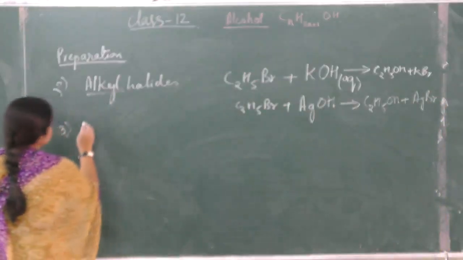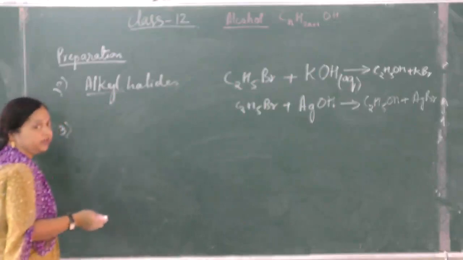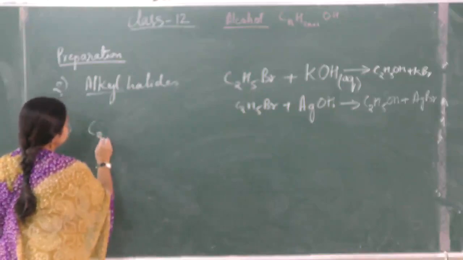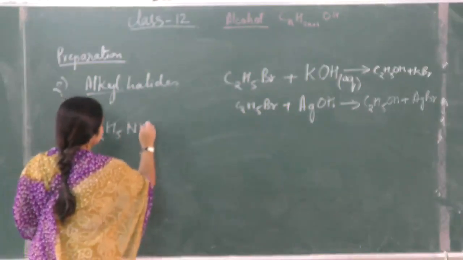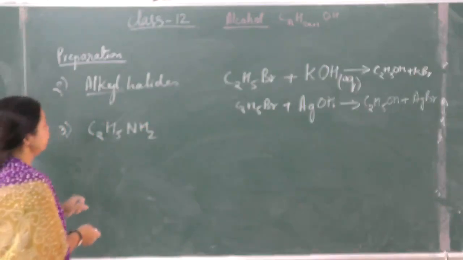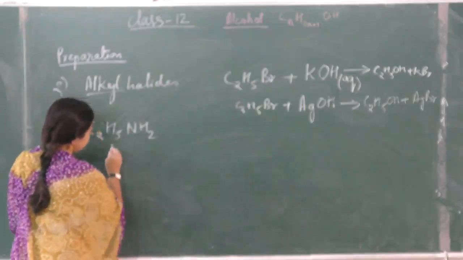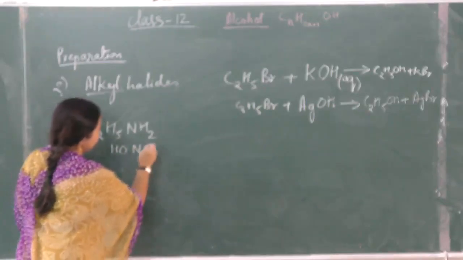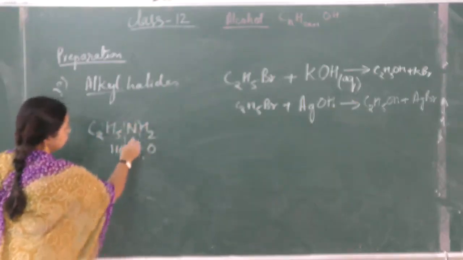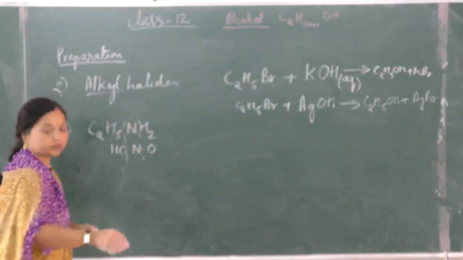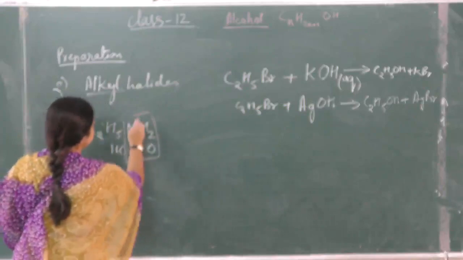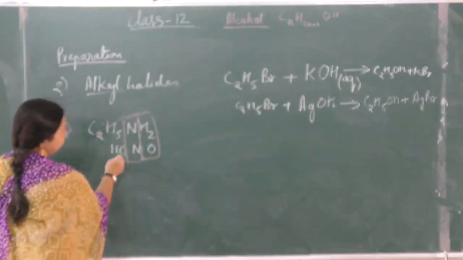Another is from amines, primary amines. Let's take an amine, C2H5NH2, a primary amine, and it is treated with nitrous acid, HNO2. This forms nitrogen, H2O, and C2H5OH.